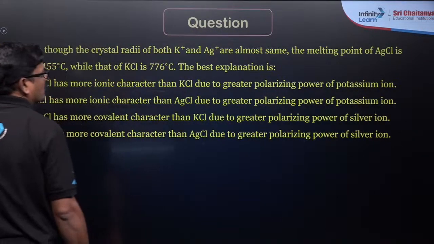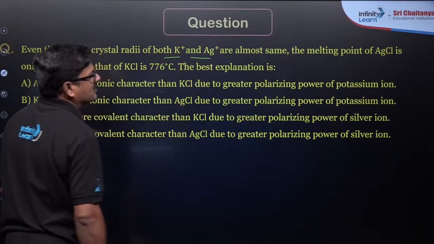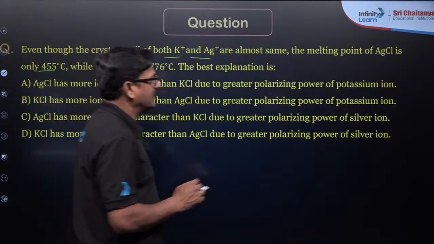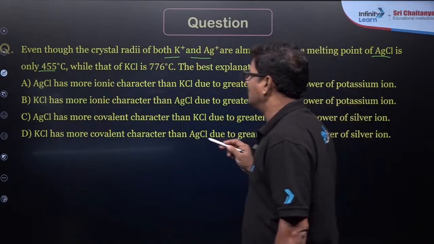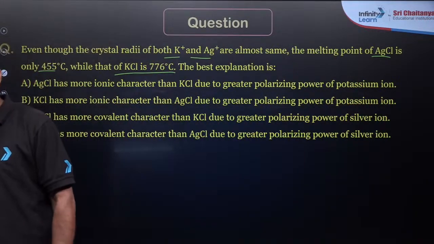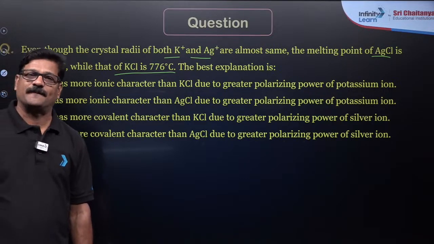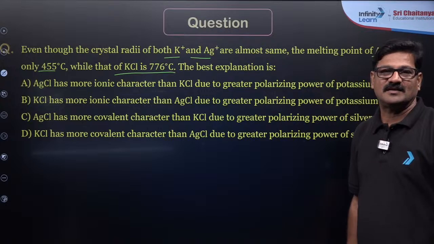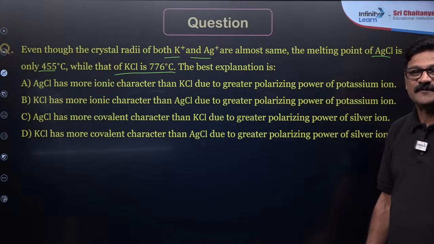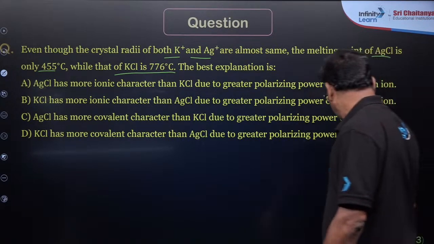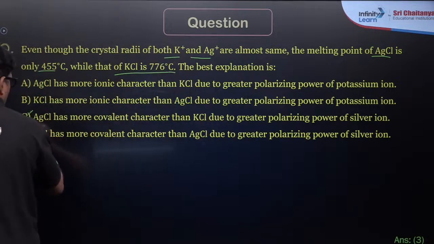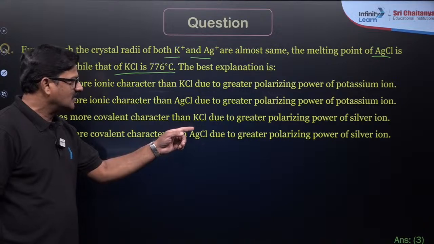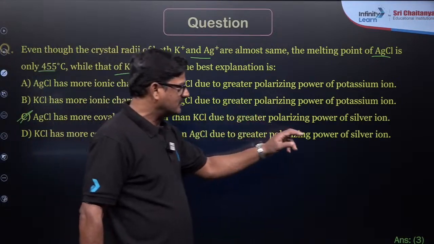Even though the crystal radii of both K plus and Ag plus are almost the same, the melting point of AgCl is only 455, while KCl is 776. Why? Higher melting point, what does it mean? It means the ionic property is also higher. So the more the ionic character, the higher the melting point. So the answer for this question is going to be AgCl has more covalent character than KCl due to the greater polarizing power of the silver ion.